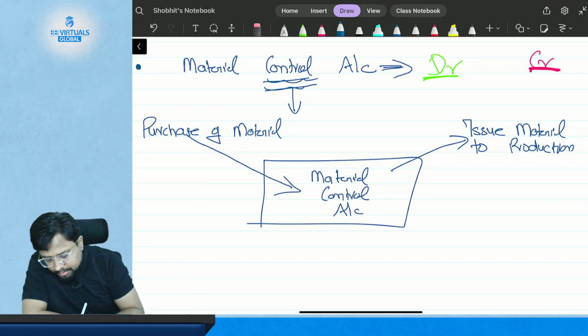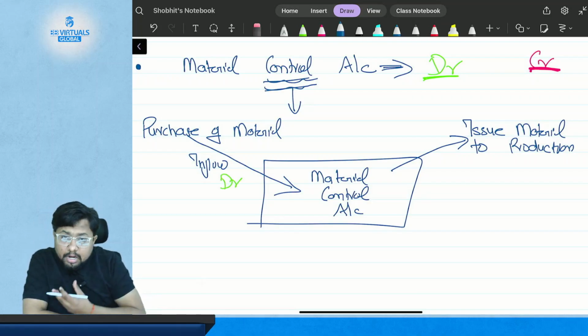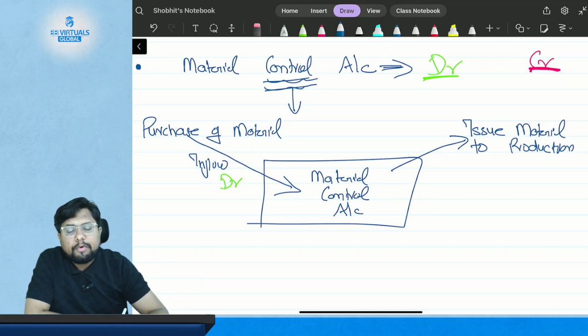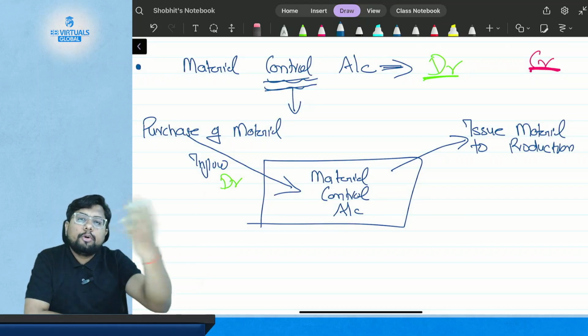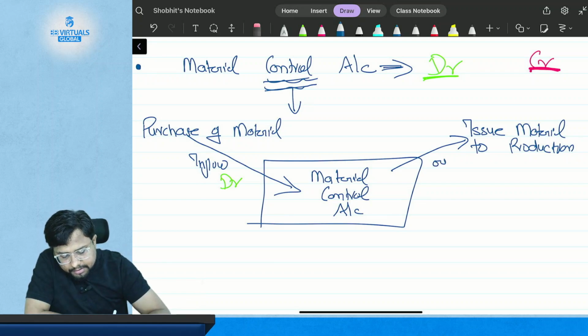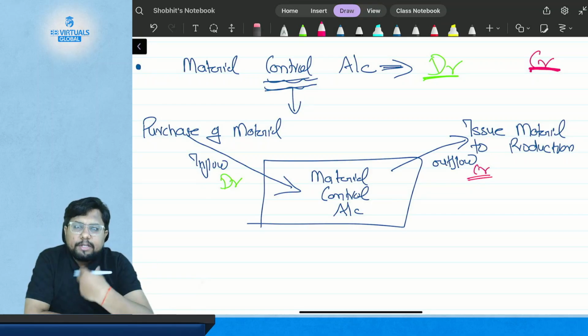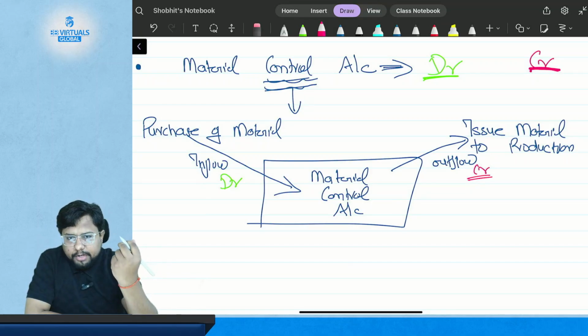So purchase of material is what? Inflow. So material control account will get debited. And whenever there is outflow of the material, that is issue of material to production, you have sent your material to the production unit saying please manufacture or produce finished goods from this material, so it is the outflow. Outflow is the credit. So this is inflow and this is outflow of the material control account.